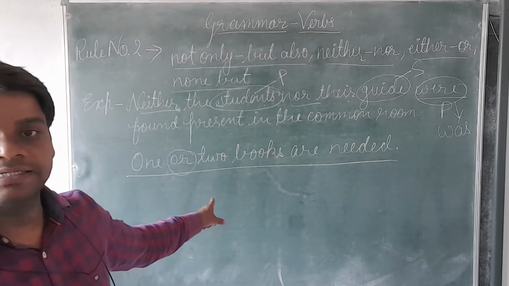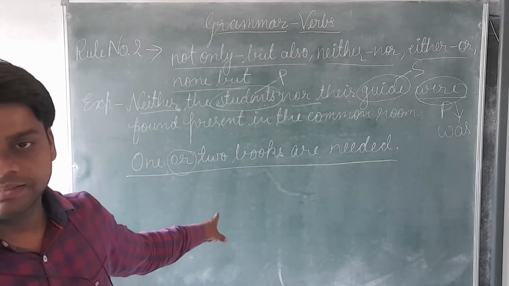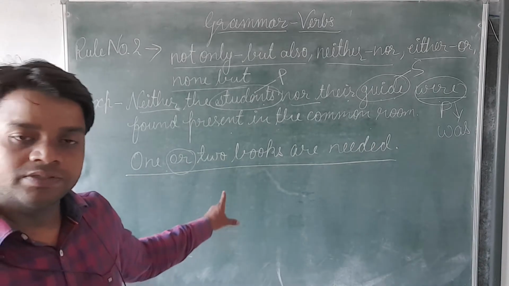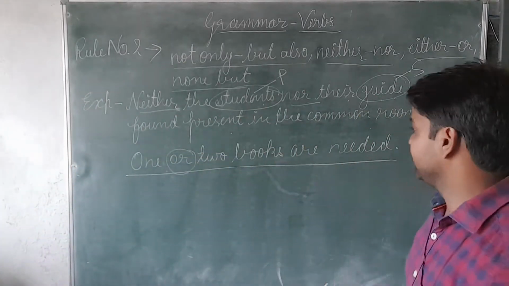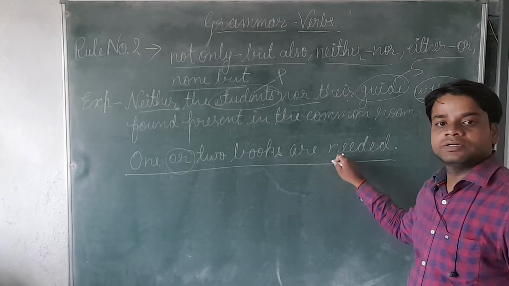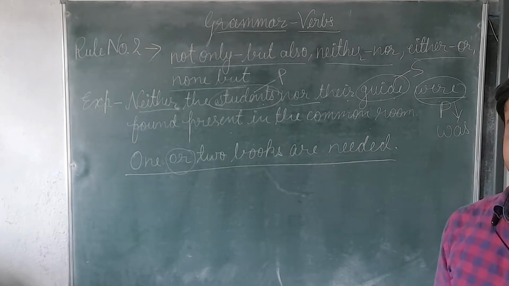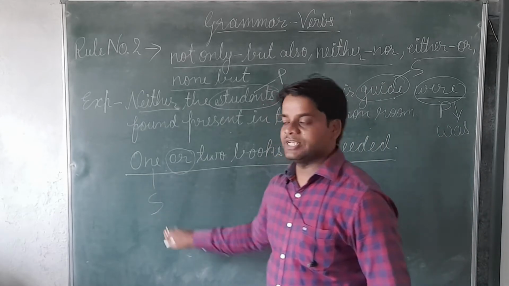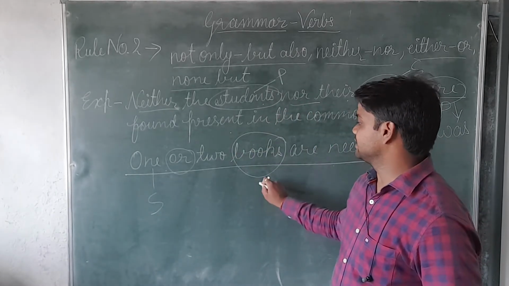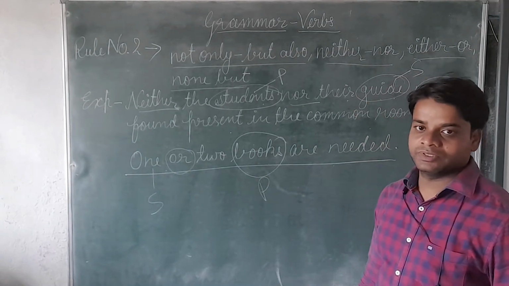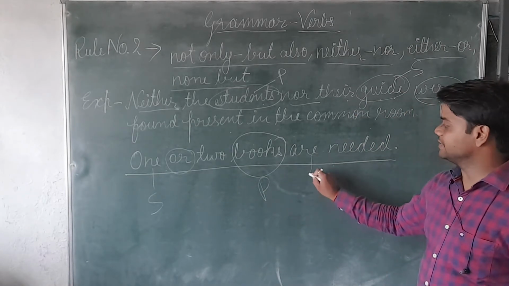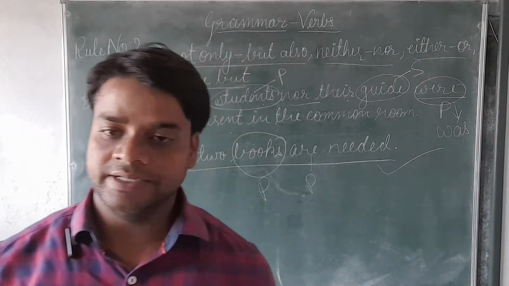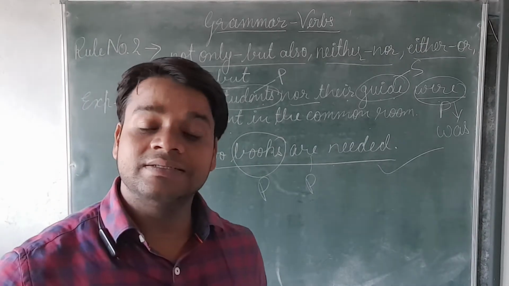But now in the second sentence, can you tell me if it is correct? If it is correct, we cannot correct anything. If it is wrong, we will correct it. So tell me, is it correct or wrong? See, this one is the first subject, this one is the second subject, and this is in plural form. This one is also plural, so it is correct. Okay, it is correct.